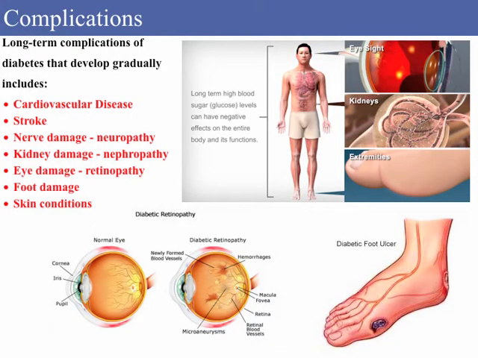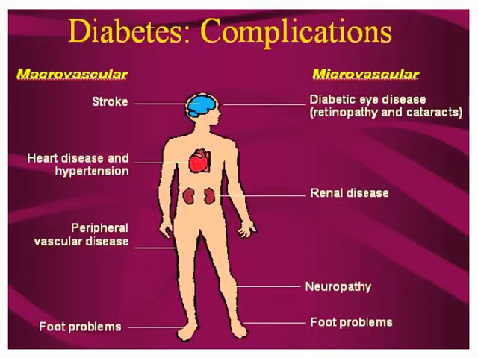Long-term high blood sugar levels can have negative effects on the entire body and its functions. Long-term complications of diabetes that develop gradually include cardiovascular disease such as coronary artery disease, stroke, nerve damage, kidney damage, eye damage known as diabetic retinopathy, foot damage, and skin conditions.